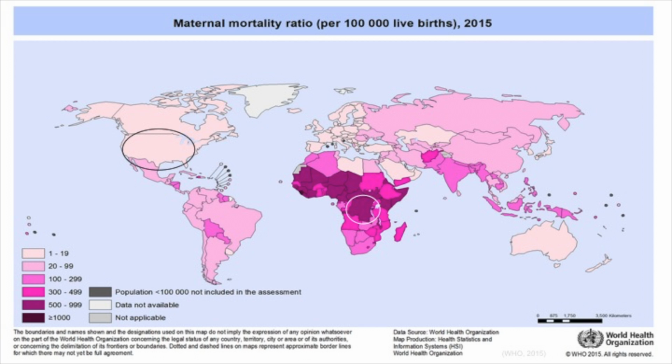As you can see on the map, the maternal mortality rate in the US is somewhere between 1 to 19 deaths per 100,000 live births, and the Congo is between 500 and 999 deaths per 100,000 live births. These ratios do not account for deaths associated with stillbirths and abortions.